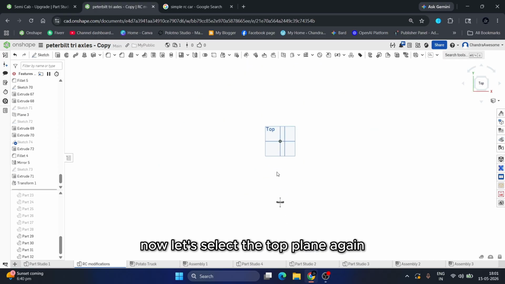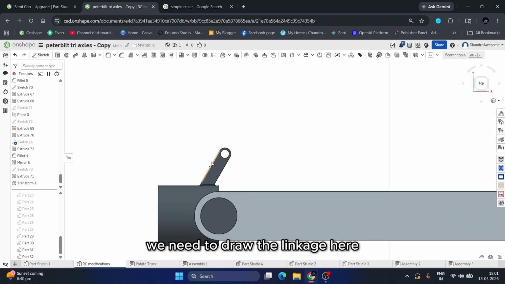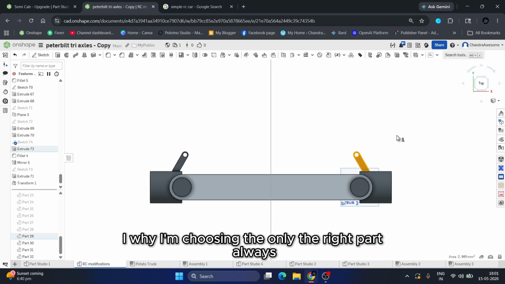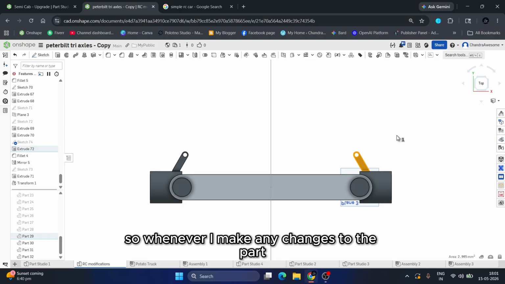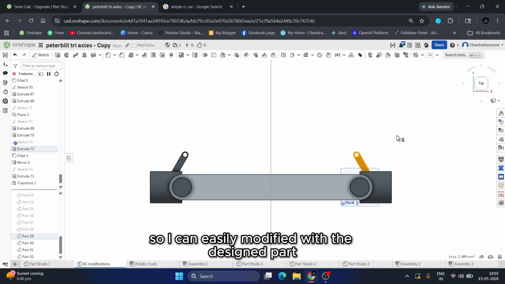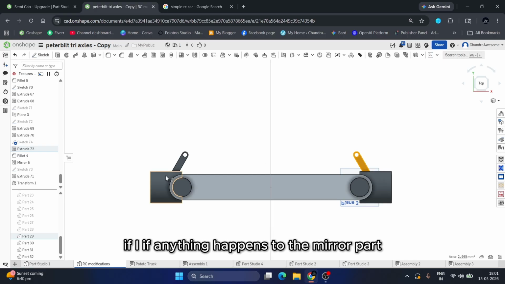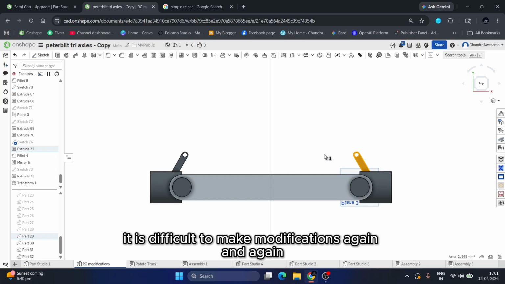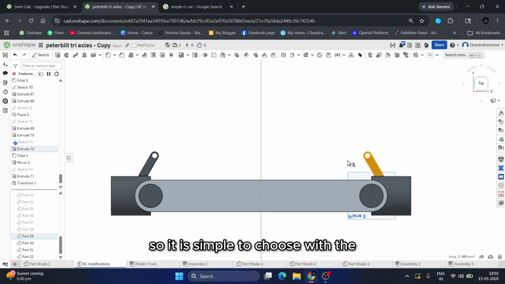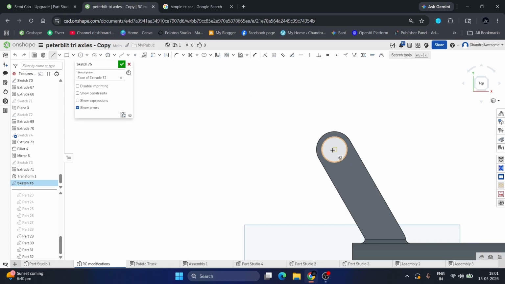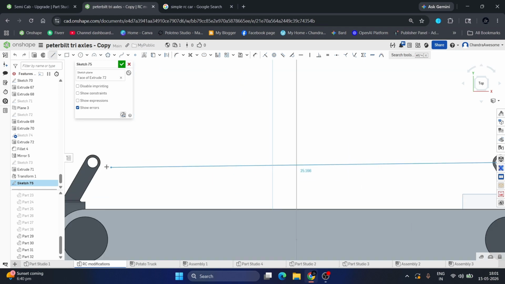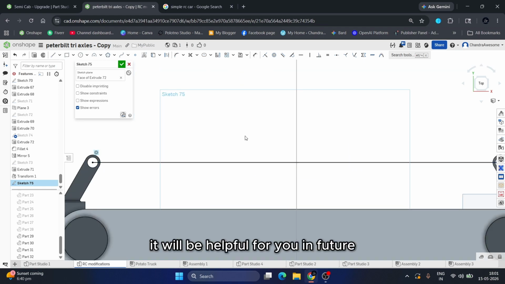Now let's select the top plane again. We need to draw the linkage here. Just select this part. Why am I always choosing only the right part? Because this is the first part that I designed and this is the copied part. Whenever I make any changes, I can easily modify it with the designed part. If anything happens to the mirror part, it is difficult to make modifications again and again. So it is simple to choose the part that we actually designed instead of the mirror part. Please remember that, it will be helpful for you in future.